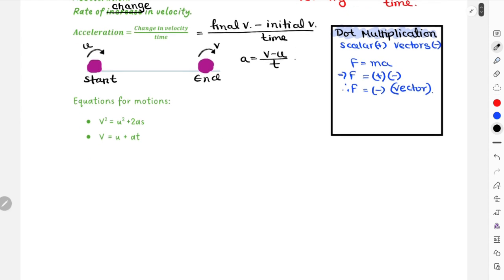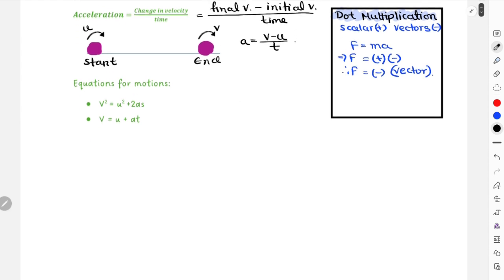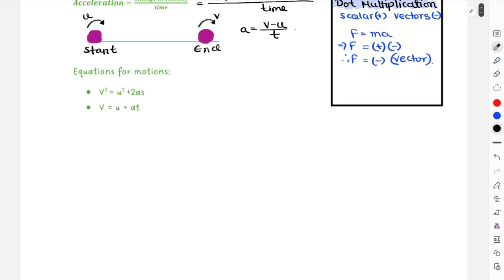After this, let me explain again in what cases your object's velocity increases and in what cases it decreases. Velocity increases in all cases as long as the object is accelerating.